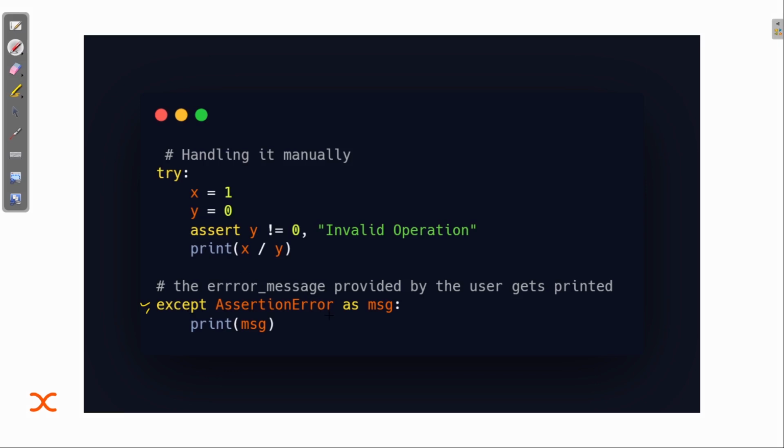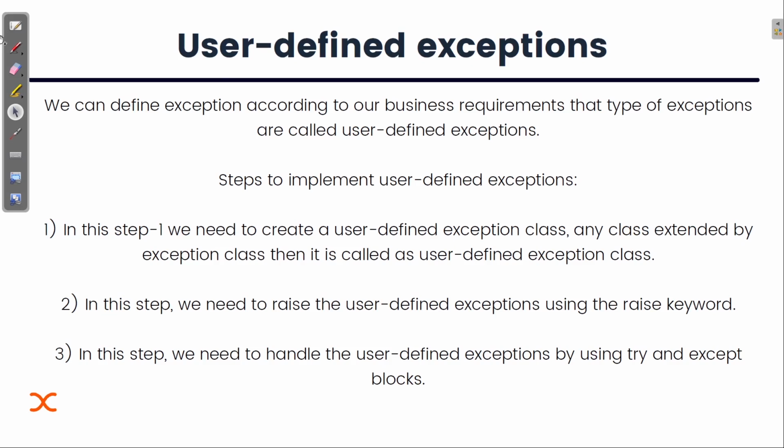So except AssertionError as message, and then whatever message you want to print will be printed. The error message provided by the user gets printed, that is, this invalid operation will be printed here. So I hope the concept of assertion error is also clear now. Let's just go to the last part.